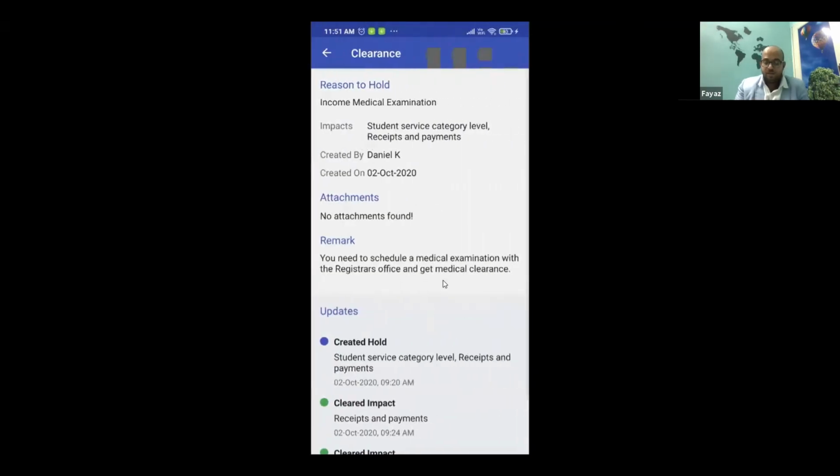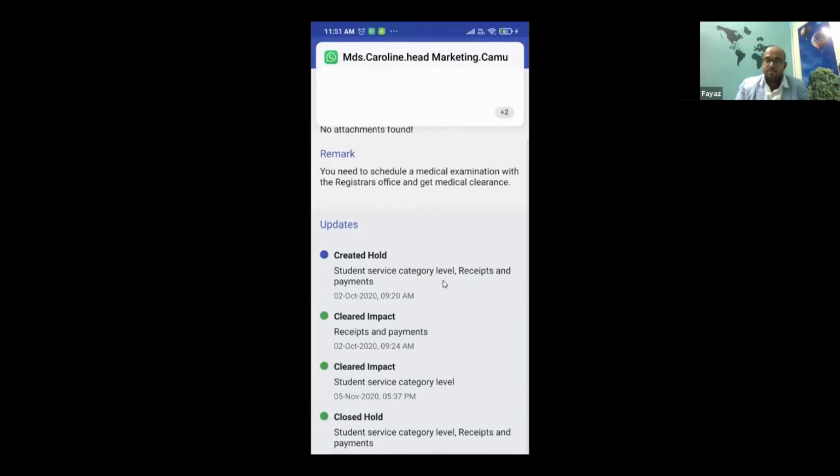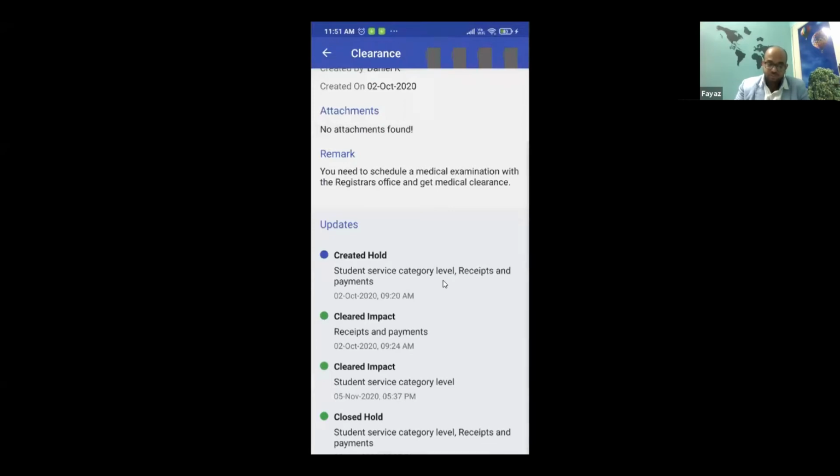Let us say my medical examination they have done, right? All the details, when it is done. If it is not cleared, what it will have an impact on, right? All this information you are very much able to see, right?